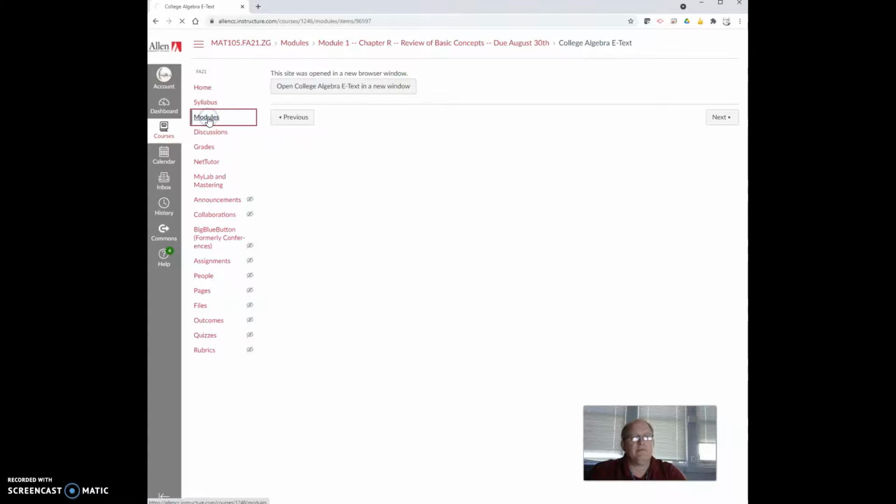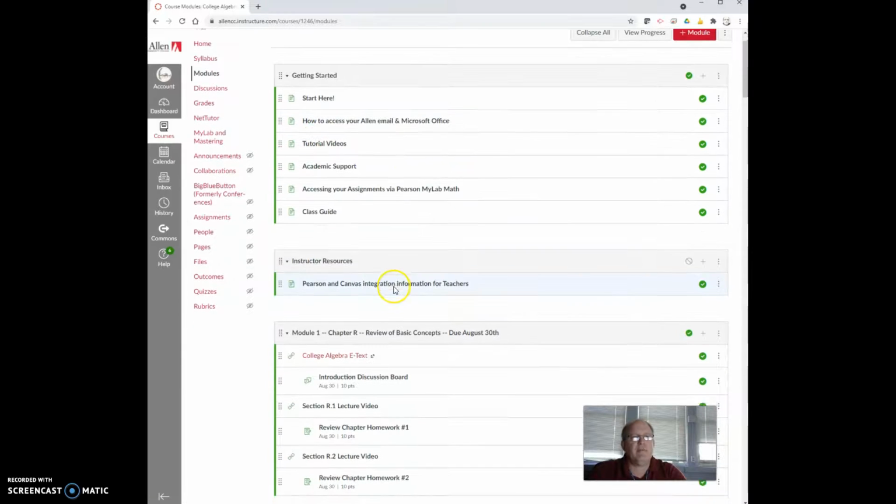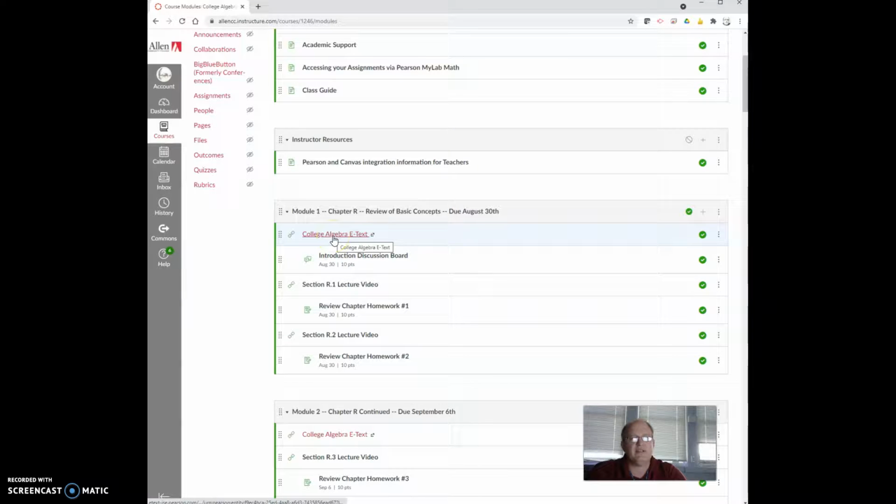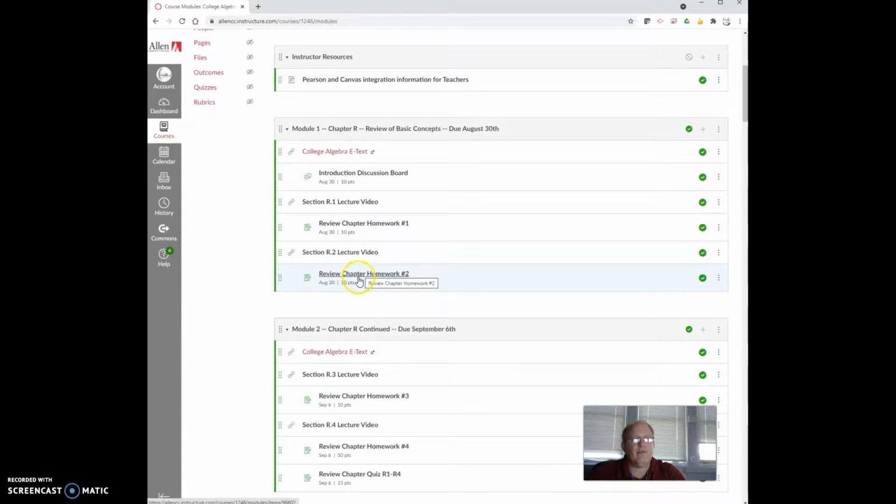Going back to the modules, you need to make sure that you come down here and you get started. So here is your first module. Here's the e-text link that I just clicked on. It isn't going to work, but yours should work if you have your access code. Your first assignment is the discussion board. Make sure you do that. Down here is your video. Every section will have some videos. What I recommend you do is watch the videos and then work through the review homework. If I click on it, it isn't going to work because my access has not been restored yet. But if you go through this, it should shoot you right out to MyLab Math. And then here's your review homework.